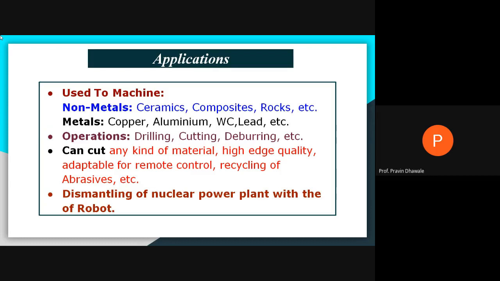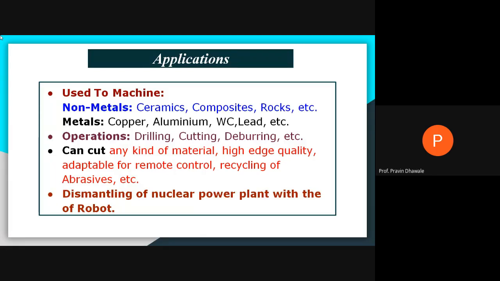Abrasive water jet machining can cut any kind of material with high edge quality, and it is adaptable for remote control and recycling of the abrasive. So any complicated shape or large variety of material can be machined by using the abrasive water jet machining process.